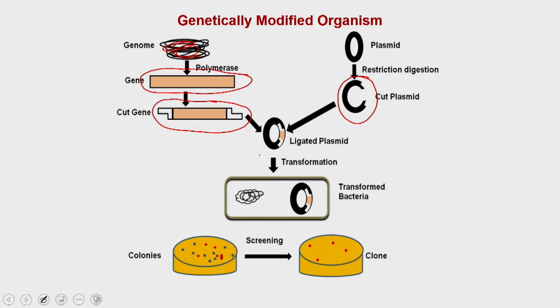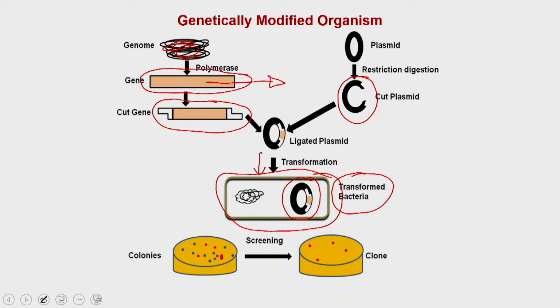Ultimately you do a transformation into the host cell which you would like to use for overexpressing this particular gene, and you get a genetically modified bacteria which is going to express this gene.